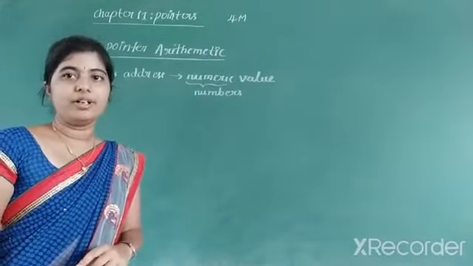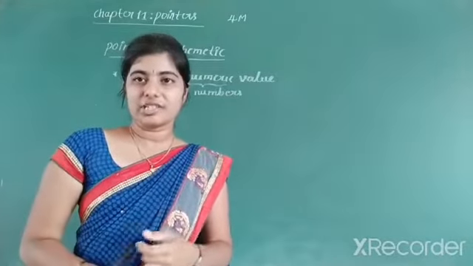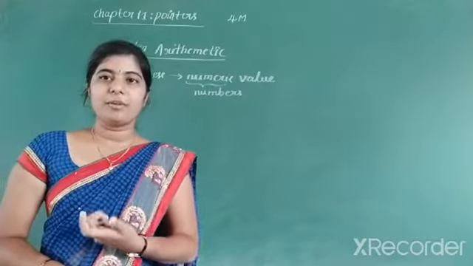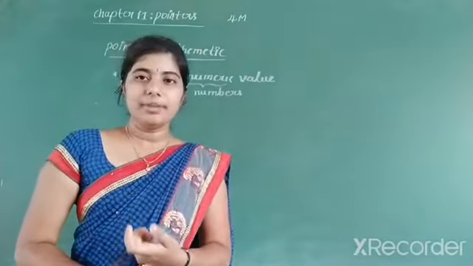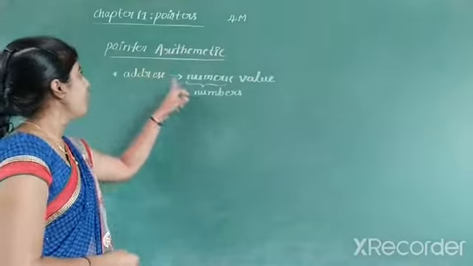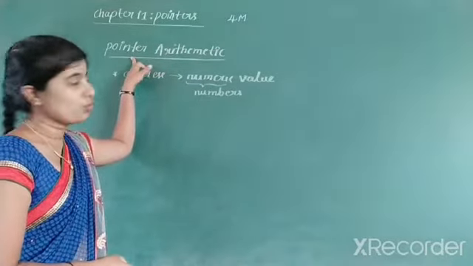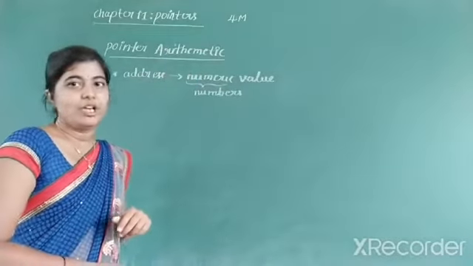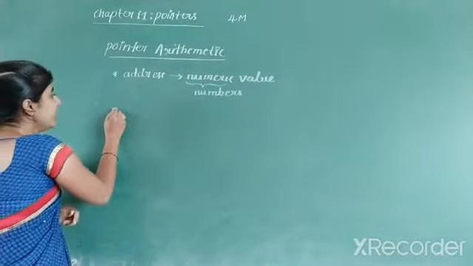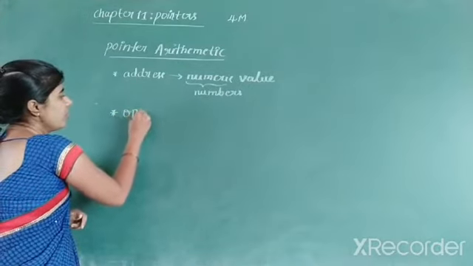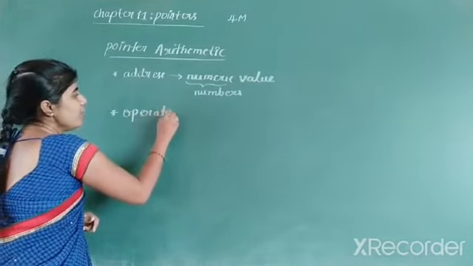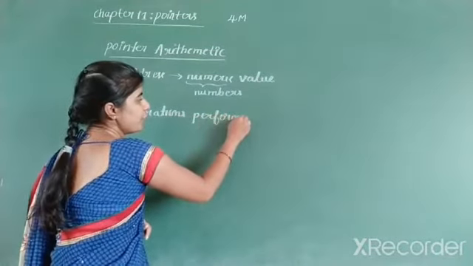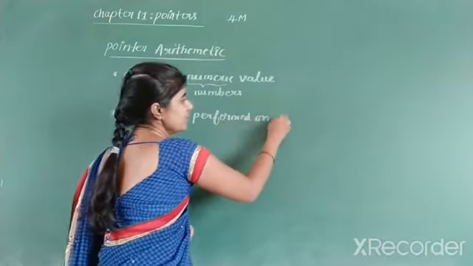If it is a number, we can perform operations on the numbers, right? If I take the two numbers 6 plus 2, I can perform the addition. 6 plus 2 is 8. Similar to that, we can also perform arithmetic operations on the pointers. So first we will discuss what are the operations performed on pointers.